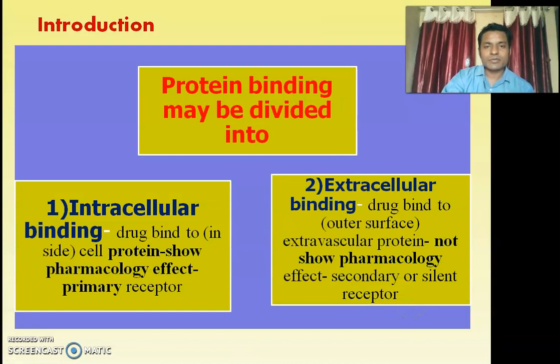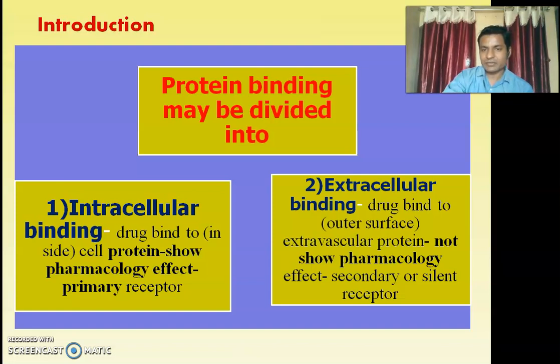Now on the basis of binding of protein, the protein binding is classified into two types. First one is intracellular binding, second is extracellular binding. Intracellular binding is when the drug binds to the cell, inside the cell, so it shows the pharmacological effect. That type of cell or receptor we call a primary receptor.